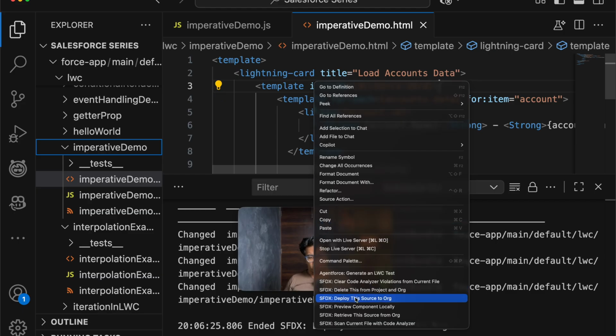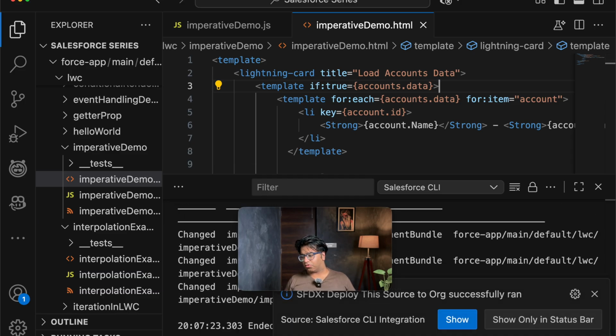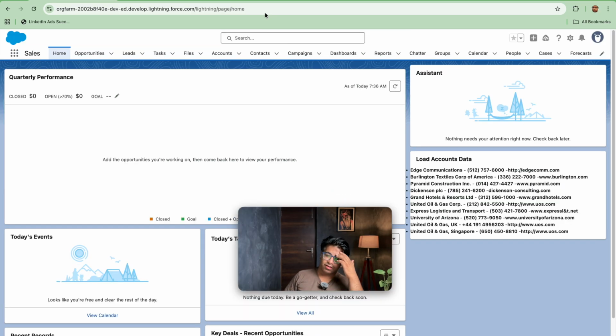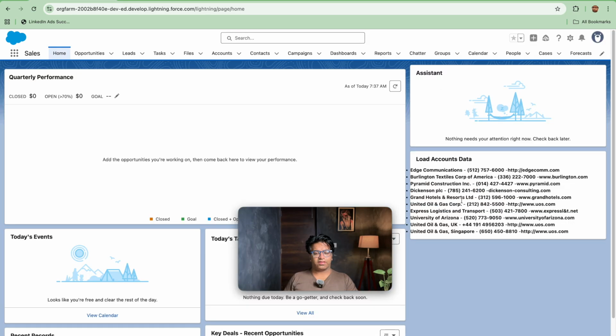Let's deploy this. So once we deploy this out, and now if we try to see our component, you will be seeing the data will be coming here. So let's minimize this out and let's check if our data is coming now. So yes, it is coming now. I have just tested it before I started the video. So yes, our data is coming now directly without making any changes.